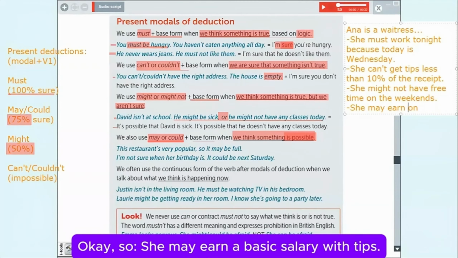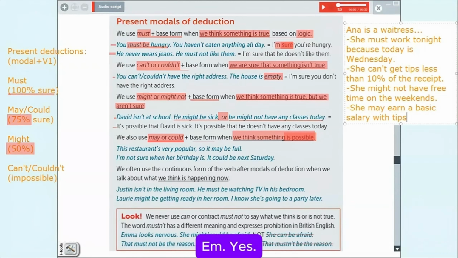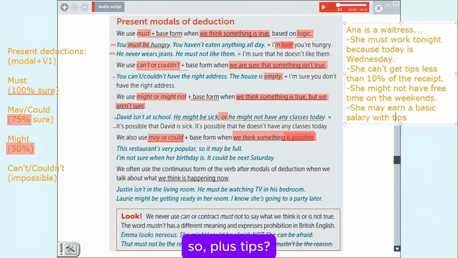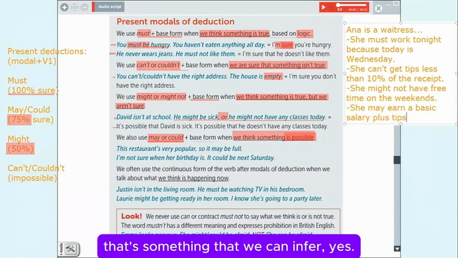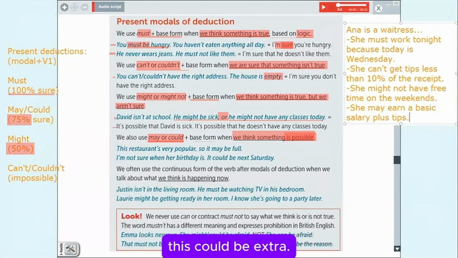Okay, so she may earn a basic salary with tips, but tips included or tips as an extra? She may earn more than a basic salary with tips, so plus tips. Okay, yes, that's something that we can infer. Yes, we associate that this is something related to a basic salary, a basic income, and because they earn tips, this could be extra.